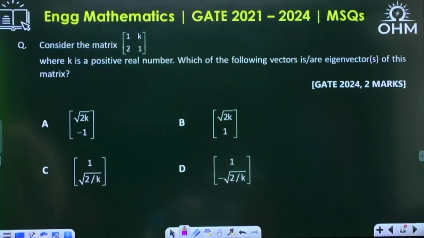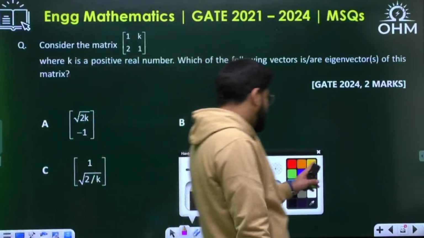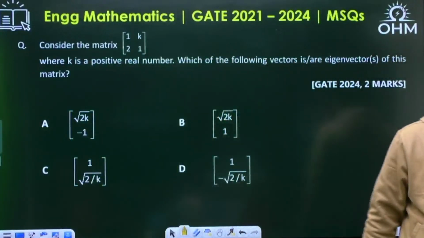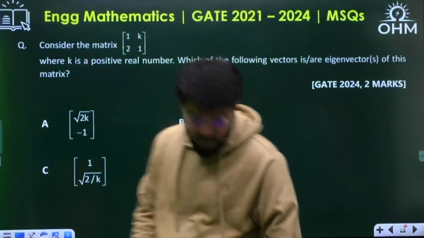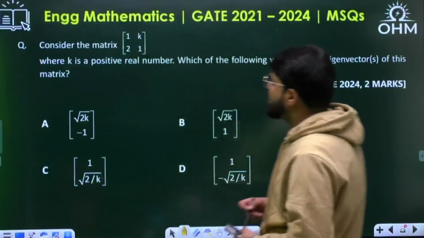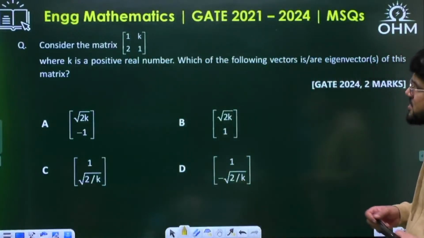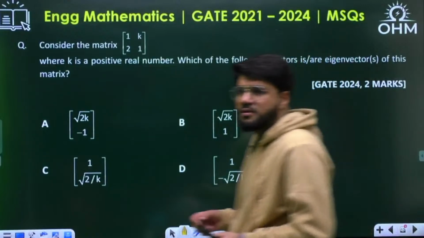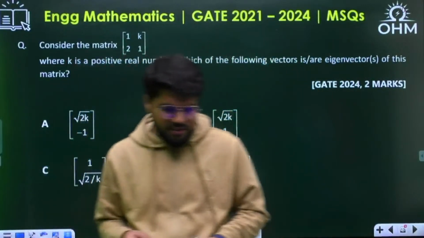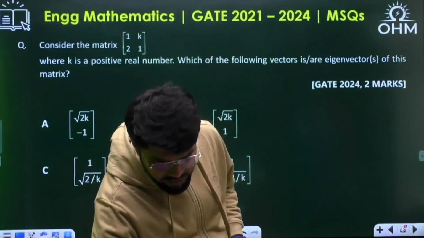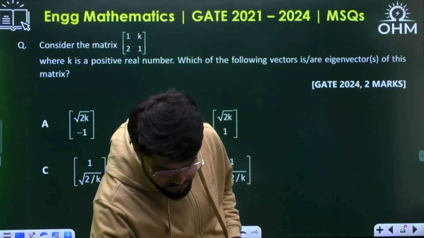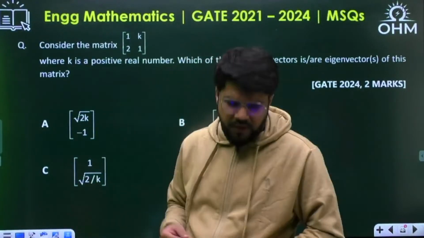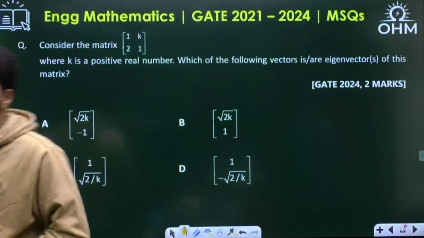It's a GATE 2024 current year 2 marks question. Let's see what is the answer to this question. What are they asking in the question? Consider this matrix 1 k 2 1 where k is a positive real number. Which of the following vectors is or are the eigenvectors of this given matrix?